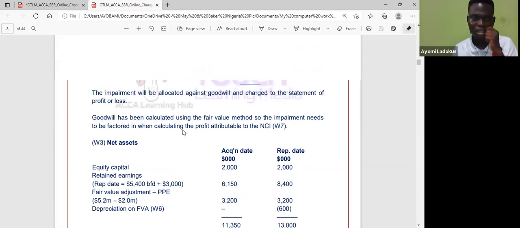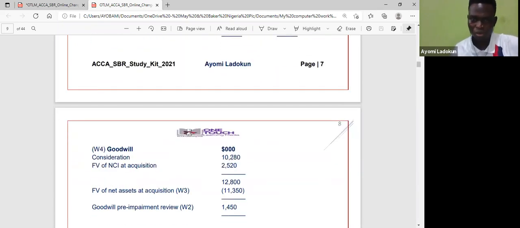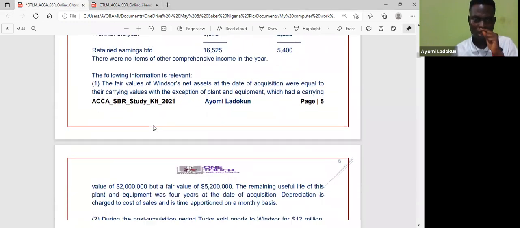So normally, if I am doing my goodwill computation, that's when you're using your cost of investment to get your goodwill. But in this question, how do I compute my goodwill? You already told me that consideration is 10.2 and fair value of NCI was also given to be 2.5, so that I can have 12.8. Then the fair value of net assets at acquisition, which is 11.350, that we just saw. So I have goodwill on acquisition. So this is my goodwill on acquisition. Now, because the examiner, if you look at the requirement, part of the